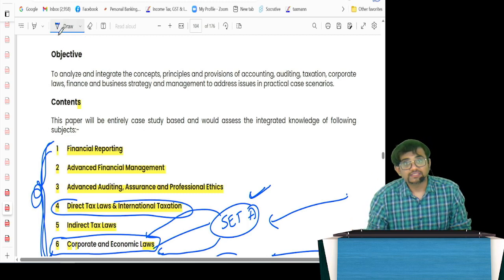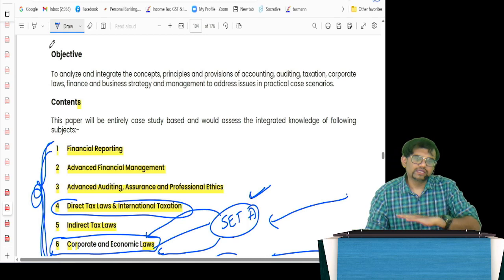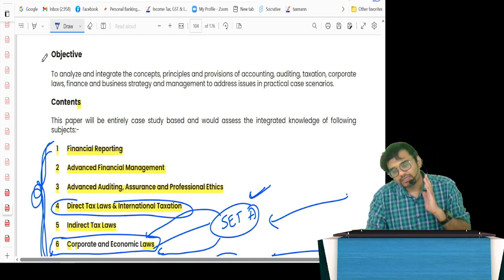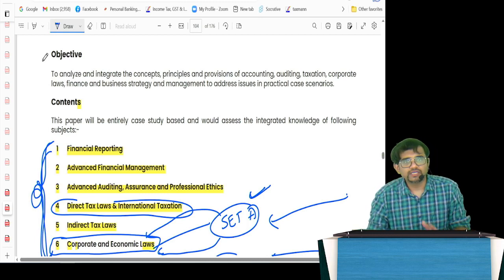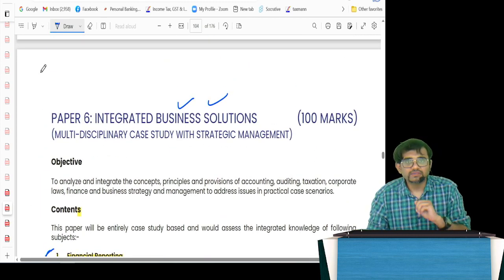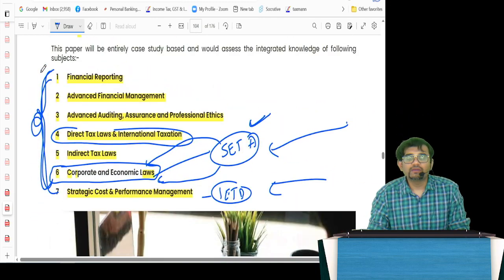Coming to set A guys, I will also be helping you with set A. I'll be releasing lectures for set A along with the MCQ booklet once the study material comes, but all the recording is already in progress. So that you need to go through. Please do not ignore the self-paced online module. And I want to keep it very, very reasonable and very affordable. I've always been like that, so that all of you can buy and make use of set number A. Then as far as direct tax is concerned, nothing to worry. And also in the integrated multidisciplinary case study, that business solutions paper, definitely I will be helping you in this as well.